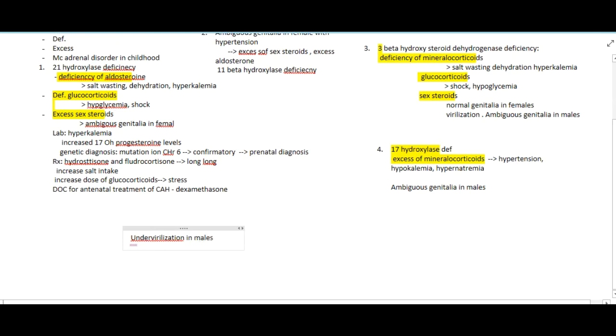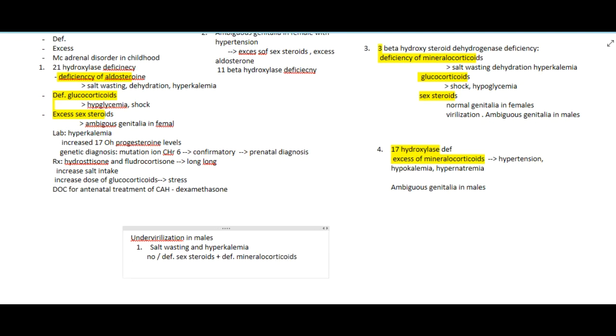If there is under-virilization in males with salt wasting and hyperkalemia, that means there are no or deficient sex steroids, and salt wasting with hyperkalemia means deficiency of mineralocorticoids.